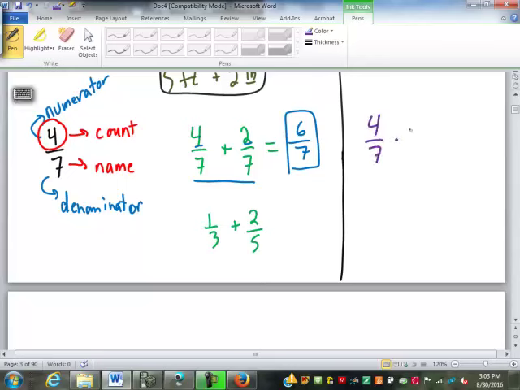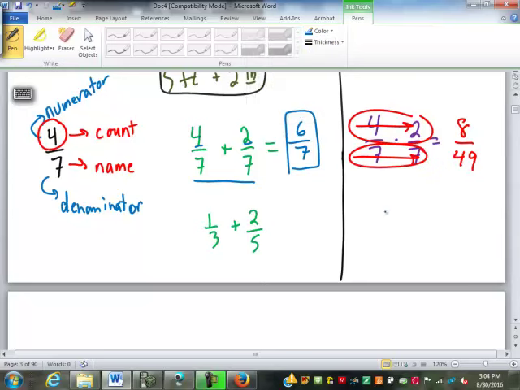What if I had 4 sevenths times 2 sevenths? How are we taught to multiply? Just go straight across, right? 4 times 2 is 8. 7 times 7 is 49. Why? Third grade teacher said so, right? Well, the reason why is because that's how we multiply any numbers. We combine the counts, and then we also combine the names.